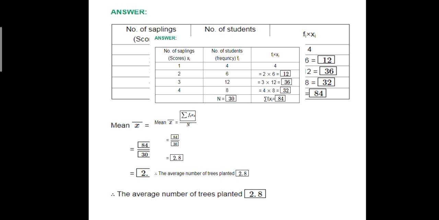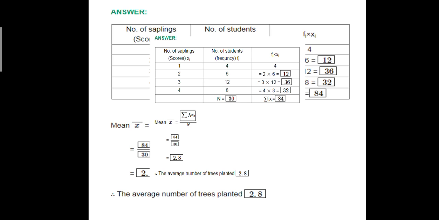So here I told you 12, 36, 32. So n is equal to 30. 4 plus 6 is 10. 10 plus 12 is 22. 22 plus 8 is 30. So n is equal to 30.